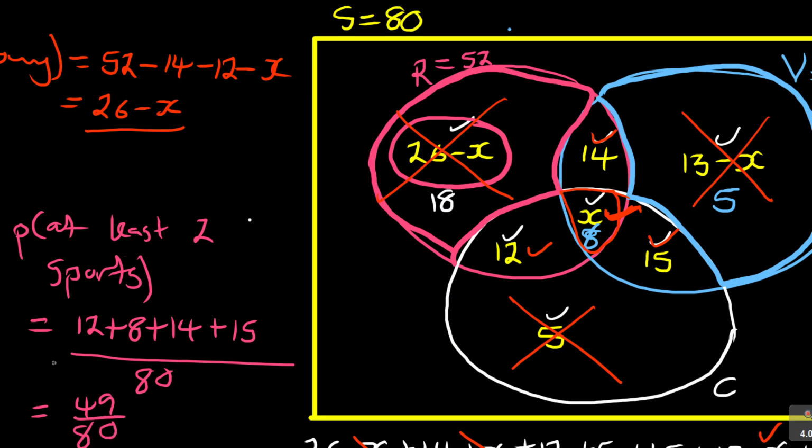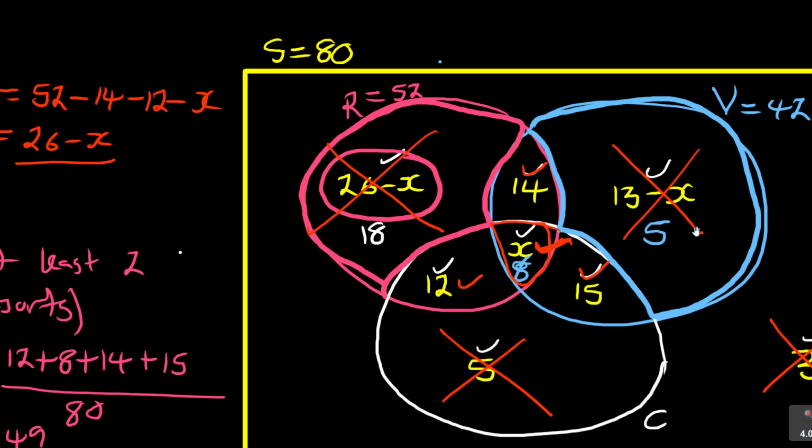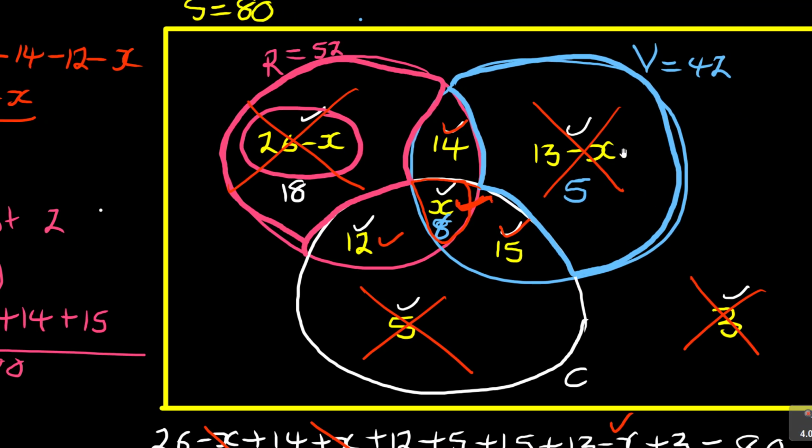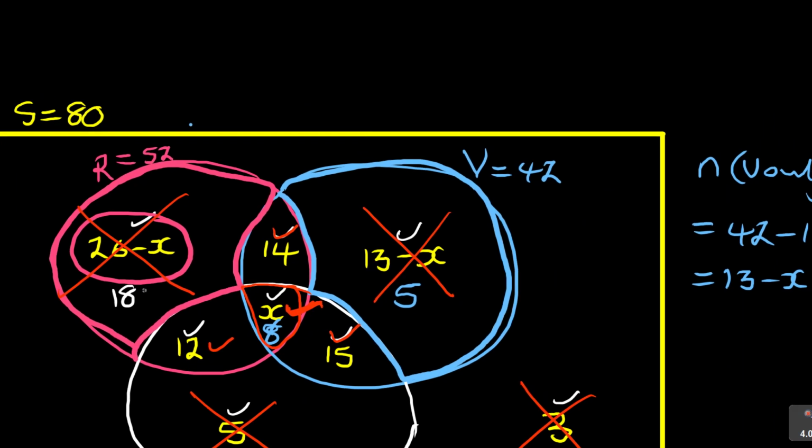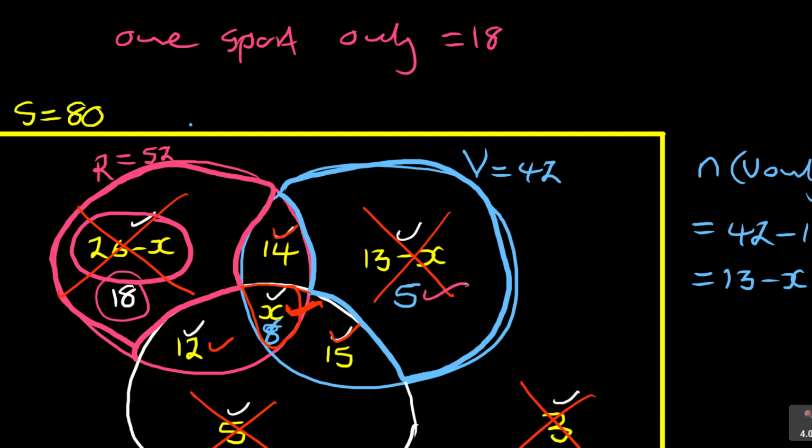Let's do it in another format. First of all, we can actually ask ourselves how many learners only like one sport. We said there were 18 learners that like one sport, so we can do it like this: one sport only. We have got 18 learners, then those learners plus 5, and then the other learners plus 5, and then these that don't like anything at all plus 3.